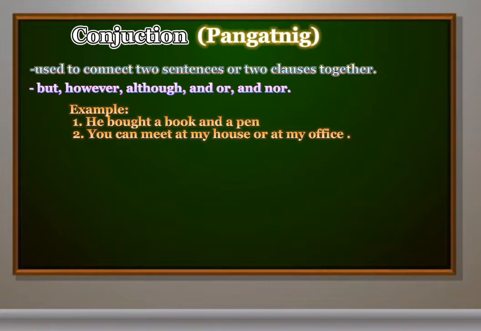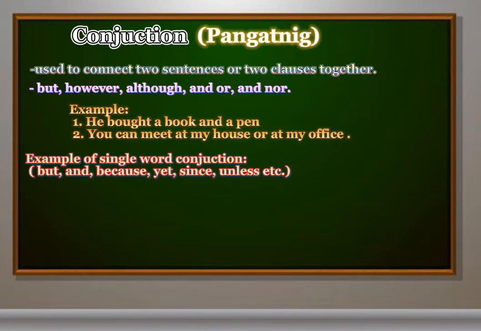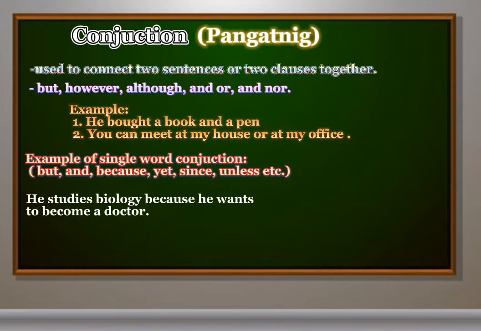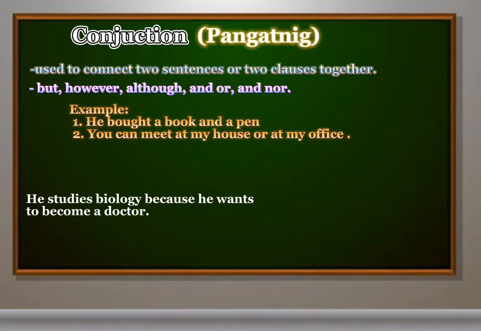The conjunction can either be a single word or a group of words known as a compound conjunction. Examples of single word conjunctions are but, and, because, yet, since, unless, etc. For example, in a sentence, he studies biology because he wants to become a doctor.